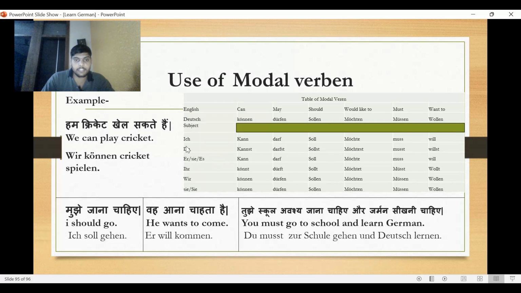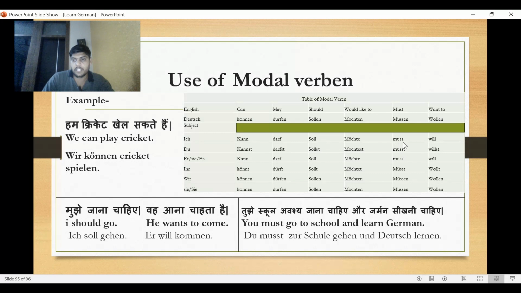If the subject is du, at that time we add st at the end. Each verb you can see here we have added st at the end. Kannst, darfst, sollst, möchtest, musst.